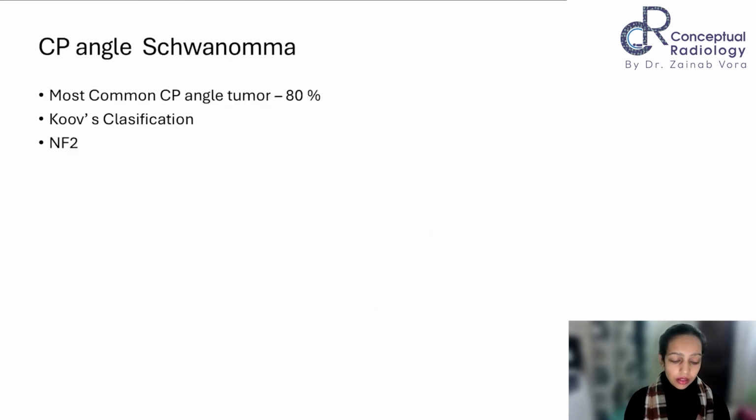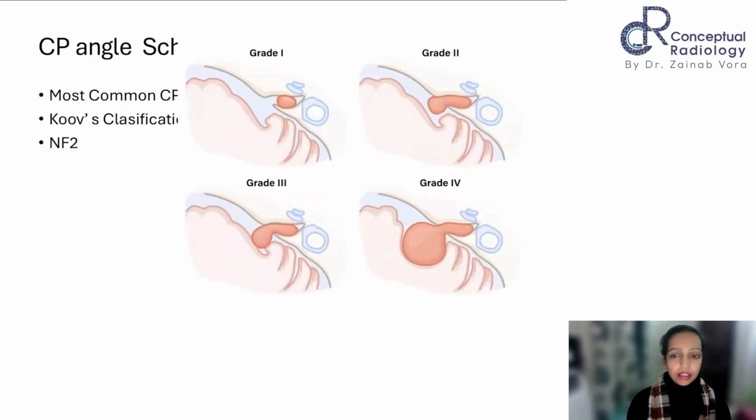The most common tumors we know, 80% of them are schwannomas. The classification's name is Koos classification. The associated syndrome is NF2. A lot of us, even when I was doing my residency, believed that the schwannomas start from here and go like this. In my entire first year and half of my second year, I thought it goes like this, so I would always say that the lesion is here and it is showing some intracanalicular extension.